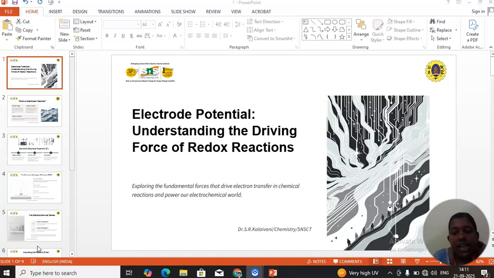Generally, chemical reactions can be classified into two categories. One is oxidation reactions and one is redox reactions. Both oxidation and reduction reactions take place simultaneously. That reaction is known as redox reactions. Then the conductors. Conductors means the materials which allow the current to pass through them. Example for the conductors.